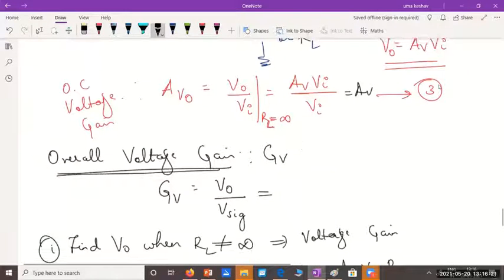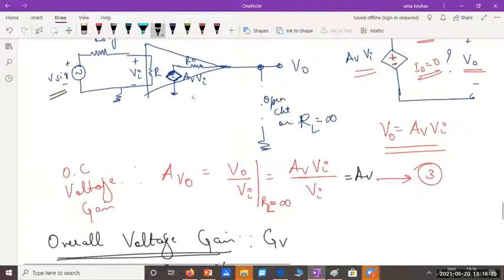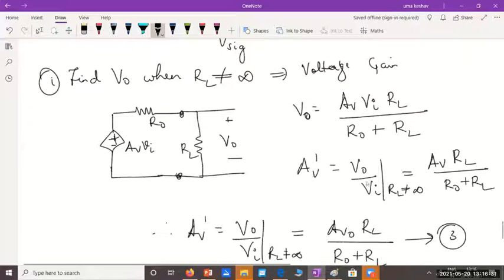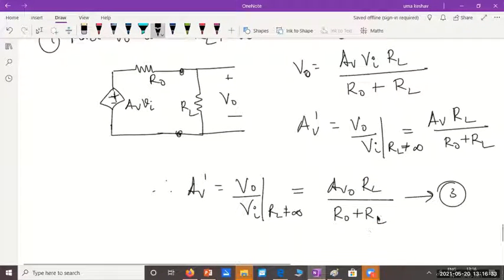So when you made RL infinity, Av would be equal to Avo, the open circuit voltage gain. But when RL is not infinity, its value would be something different. You see, R0, the output impedance, has an effect on the voltage gain. Okay. So I think it's time we'll stop.